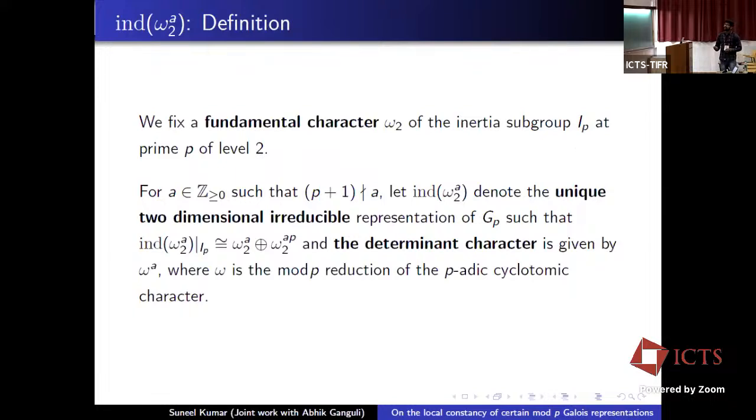We fix a fundamental character ω_2 of the inertia subgroup I_p at prime p of level 2. And for a non-negative integer a such that p plus 1 does not divide a, the representation ind ω_2^a denotes the unique two-dimensional irreducible representation of G_{Q_p} such that its restriction to inertia is reducible and isomorphic to ω_2^a direct sum ω_2^{ap}. And the determinant character is given by ω^a, where ω is the mod p reduction of the p-adic cyclotomic character.